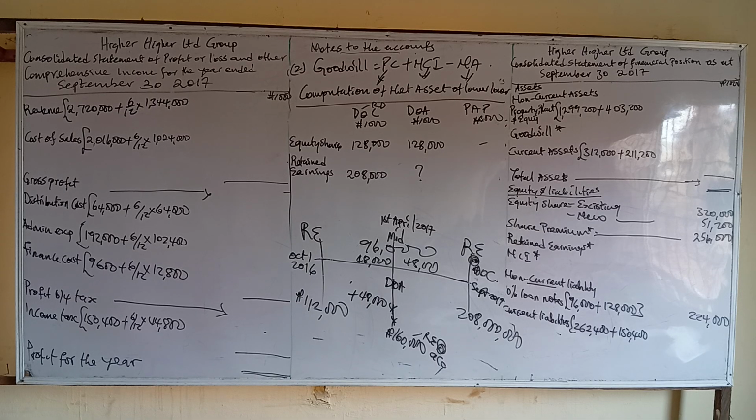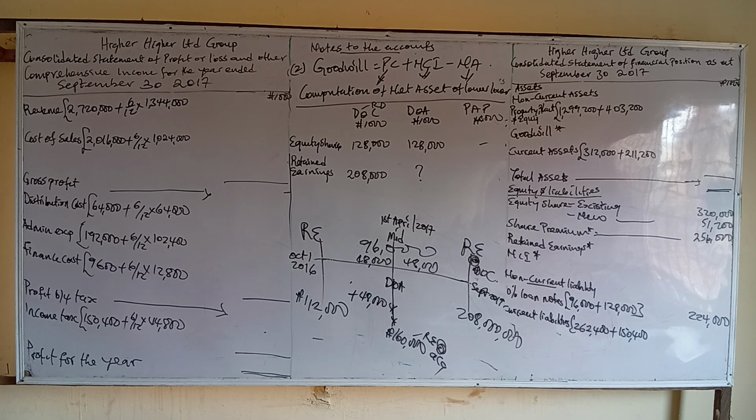Then look at profit for the year. That profit is for 12 months. If you minus 96, 208 minus 96 is going to give you 112. But 112 represents retained earning at the beginning of the year. If acquisition was done on 1st of October 2016, then that 112 would have represented the retained earning at acquisition.